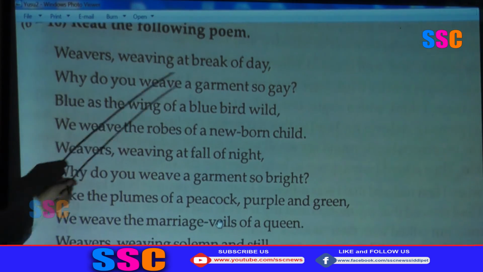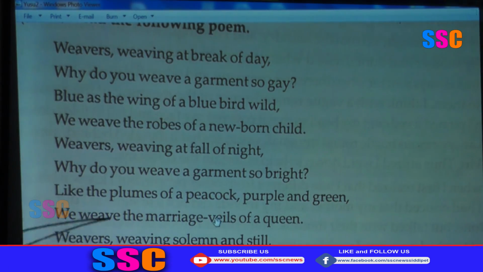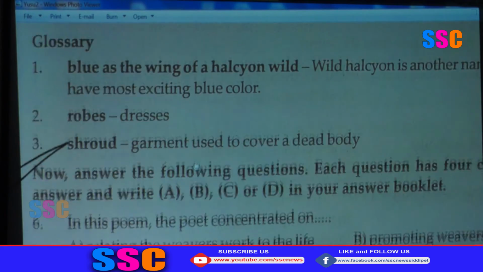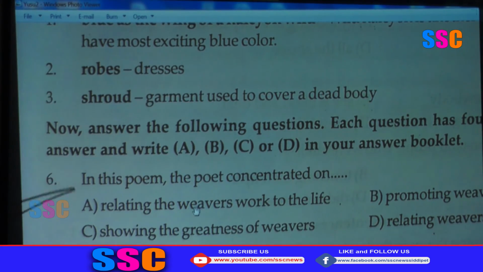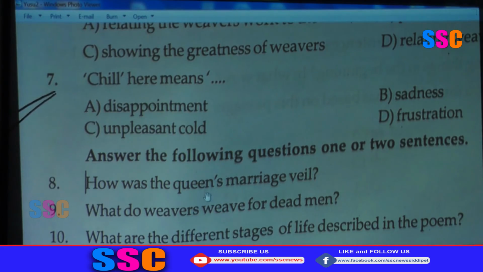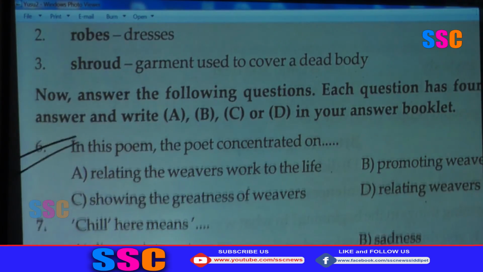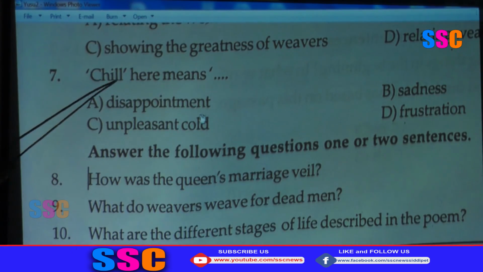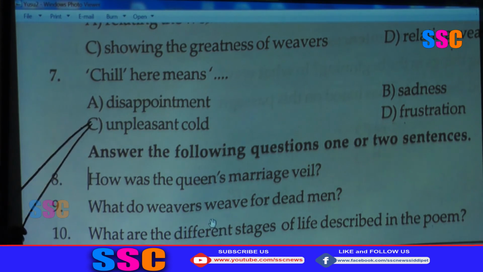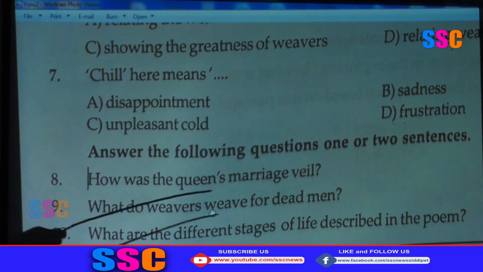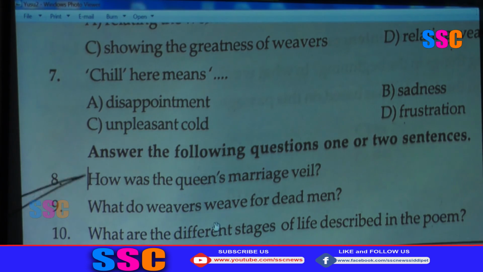Like this, Sarojini Naidu's poem "Weavers, weaving at break of day" is given. In this poem, some glossary words are also given. Now answer the following questions. Same 3 options here, only two options. 3 short answer questions are given. Okay, next. 2 multiple choice questions, 6 and 7. Chill here means: A, disappointment; B, sadness; C, unpleasant cold; D, frustration. Okay, these 3 questions are question word questions. Okay, this is the second bit.